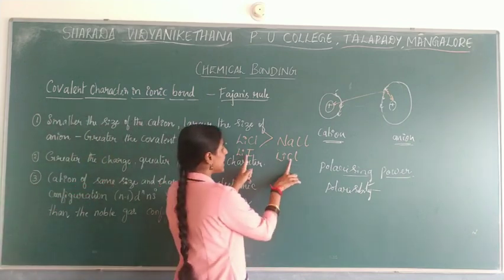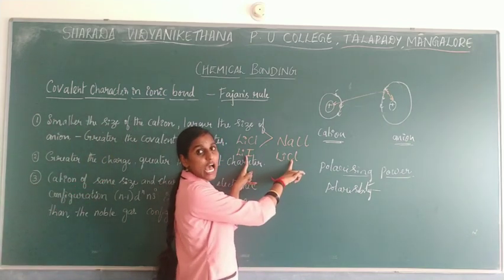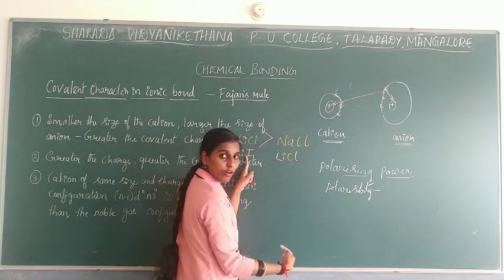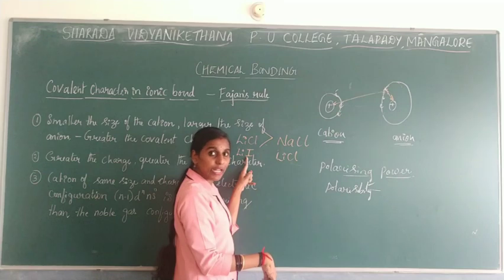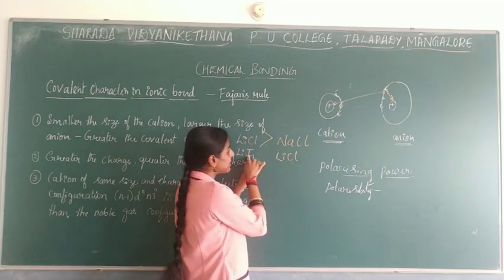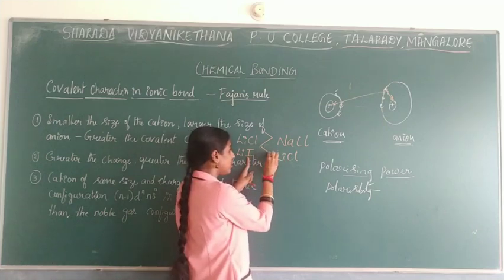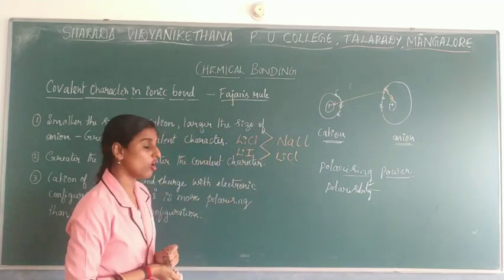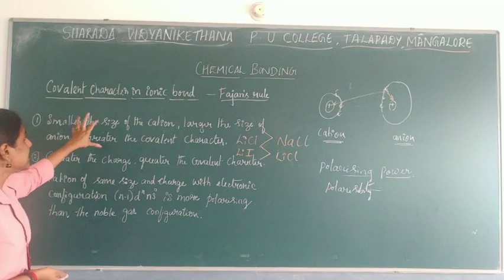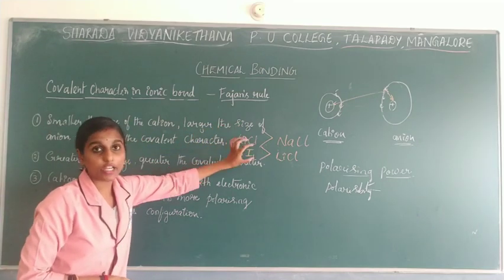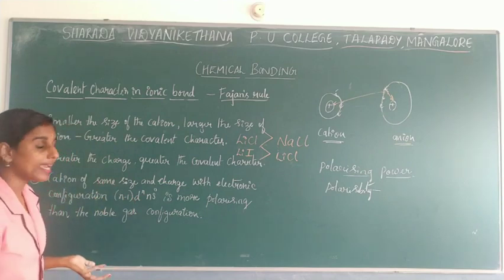Among fluorine, chlorine, bromine, iodine, the size increases as you move down the group. Iodine is larger than chlorine, so here the covalent character will be more. So smaller cation and larger anion give more covalent character.